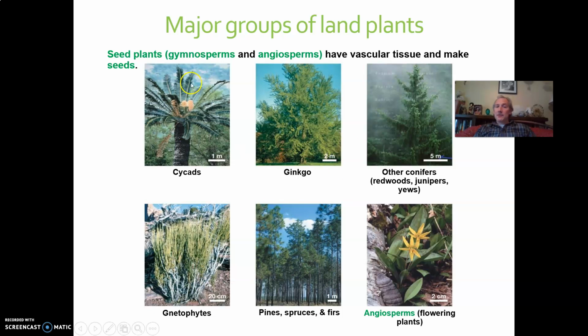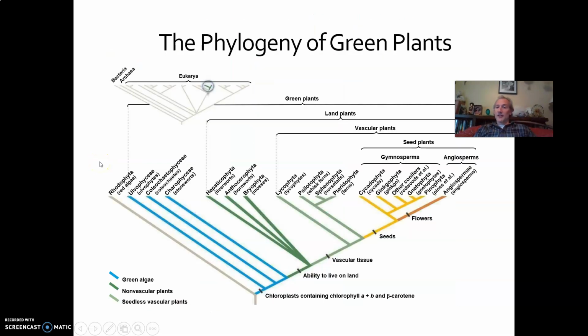And then we're going to break them up into two groups. The gymnosperms, which you know as pine trees, which are 5 of these 6 here, including some weird ones called cycads and ginkgos, and then the angiosperms, also called the flowering plants. So we've got flowering plants and cone plants. These are the major clades of the land plants. And here's what their phylogeny looks like.